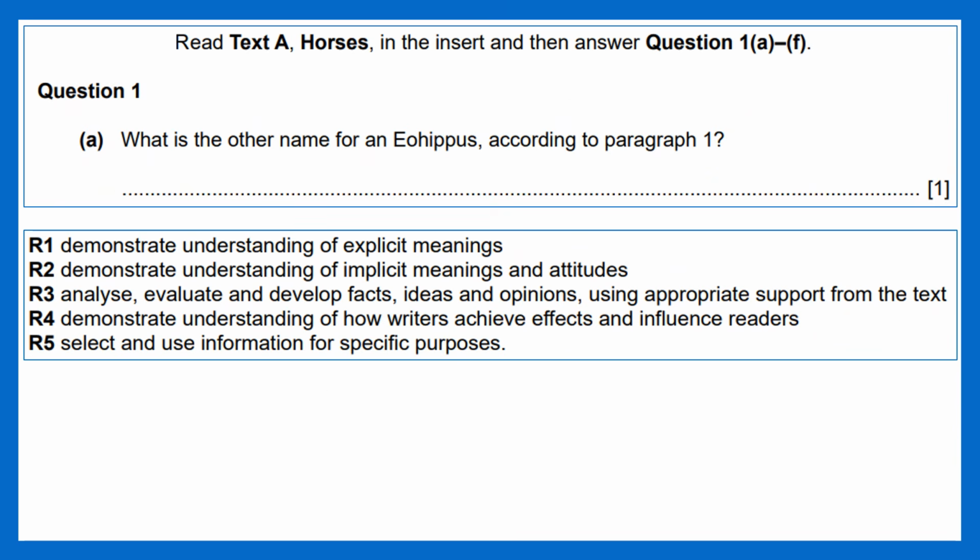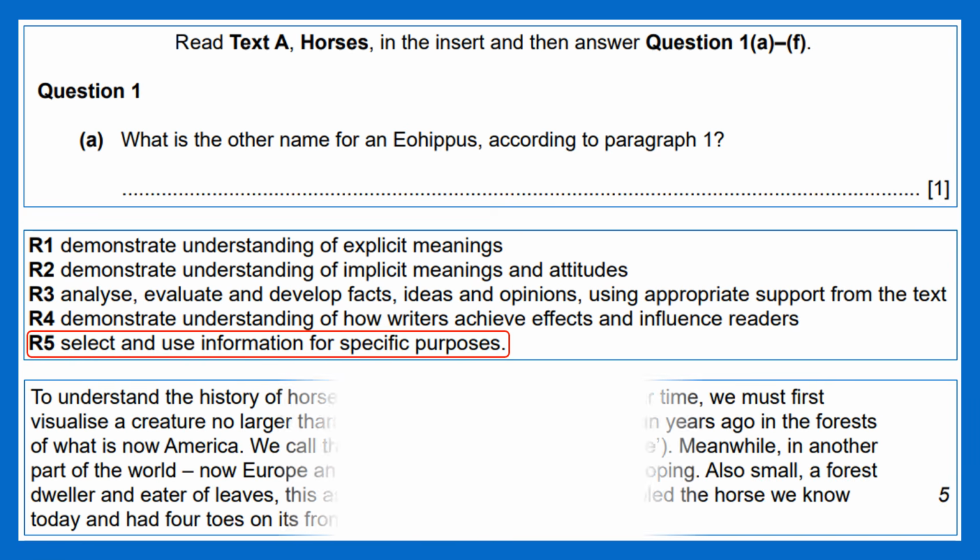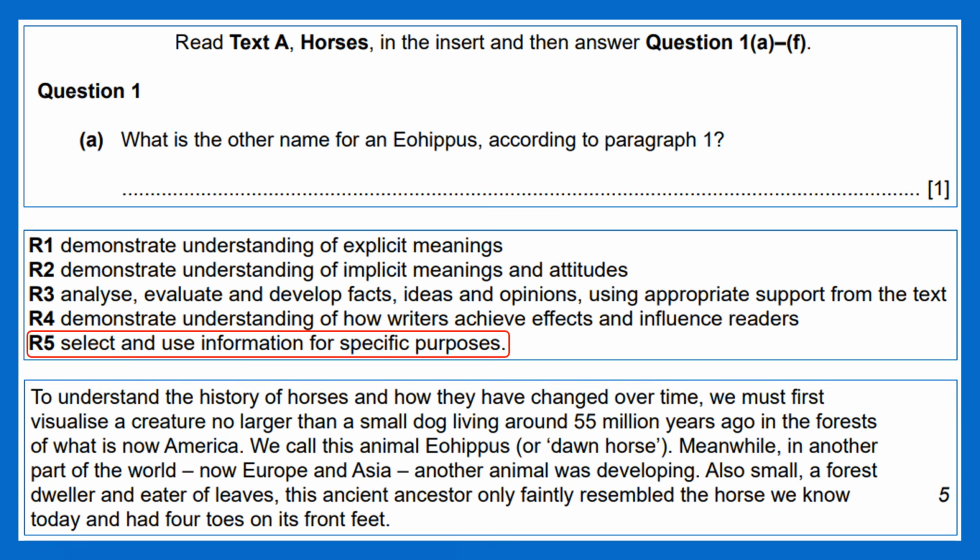Question 1A is a 1-mark retrieval question. Candidates write all their answers in the space provided on the question paper. It is aligned with reading standard 5. Candidates read paragraph 1 to locate the precise answer. The text states Eohippus or Dawn Horse. The use of the conjunction "or" gives us a clue to settle on the answer Dawn Horse.